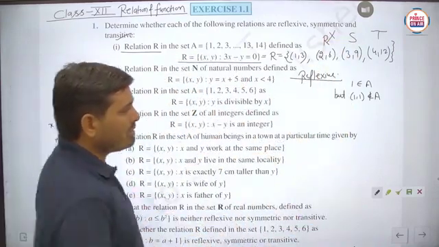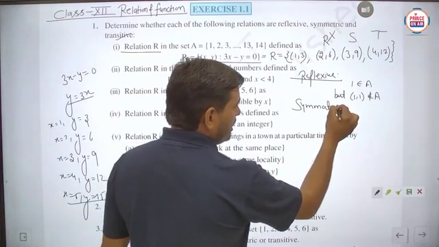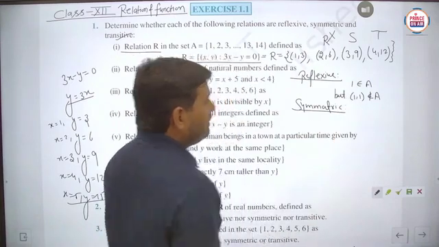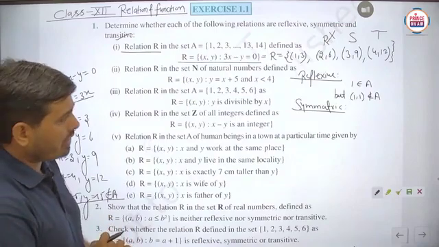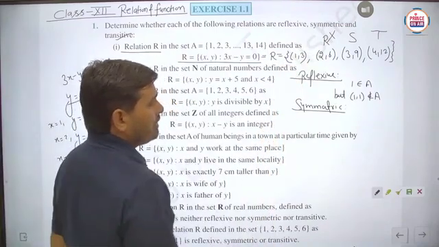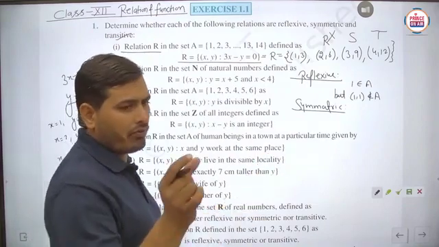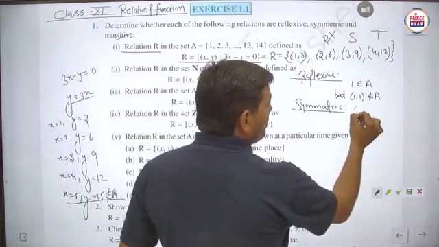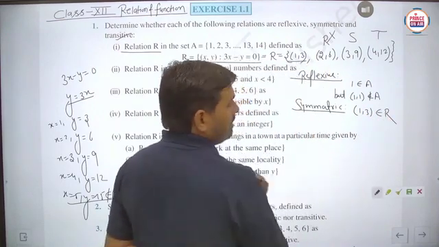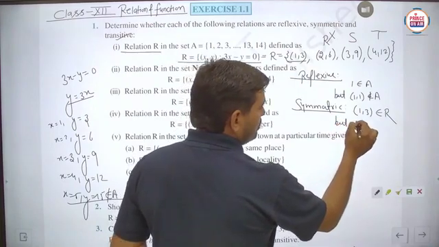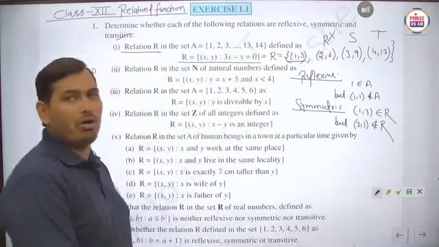Now we will check for the symmetric. So whether it is symmetric or not. So basically student, here we can say that the given relation is defined on the set A, and for symmetric we have to take one ordered pair. Suppose in this case 1 comma 3 belongs to R, because 1 comma 3 is available here, but 3 comma 1 does not belong to R.